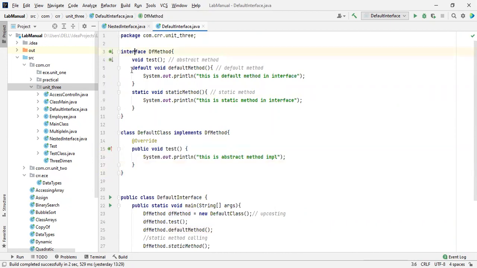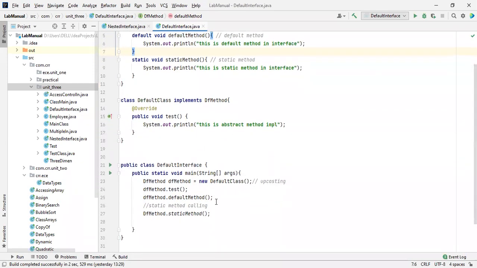Only the interface consists of the default method implementation. The default method is implemented inside an interface. So this is the way to access them. But this is somewhat different. What I said, this is somewhat different. So there is no need to go for an object.